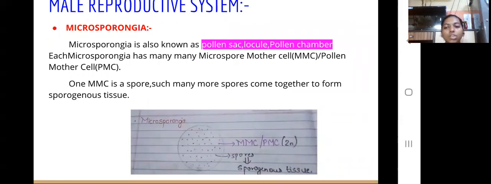Microsporangia, also known as pollen sac, locule, or pollen chamber, is present inside the tapetum. It is also known as sporogenous tissue. Each microsporangium has many microspore mother cells, MMC, or pollen mother cells, PMC, which are diploid. Many such cells come together to form the sporogenous tissue.